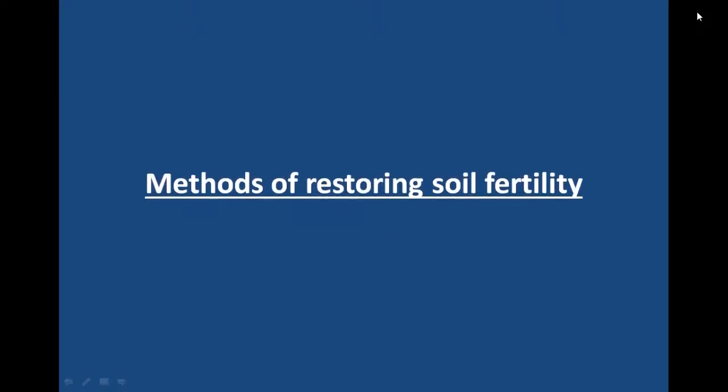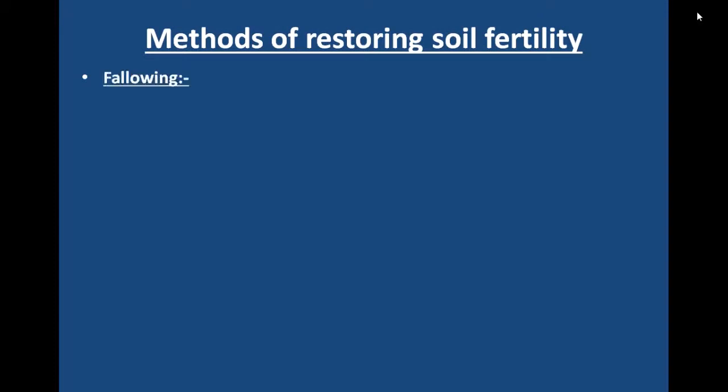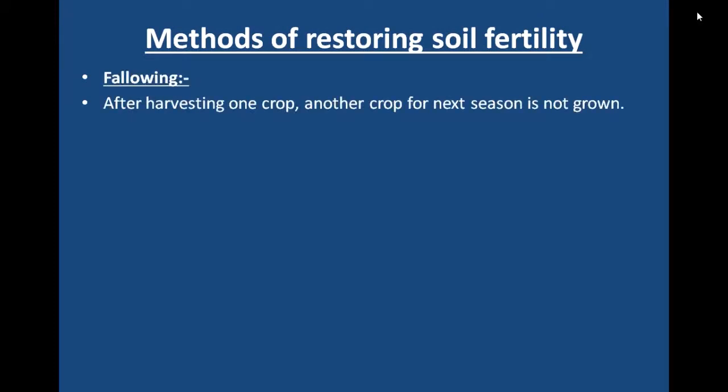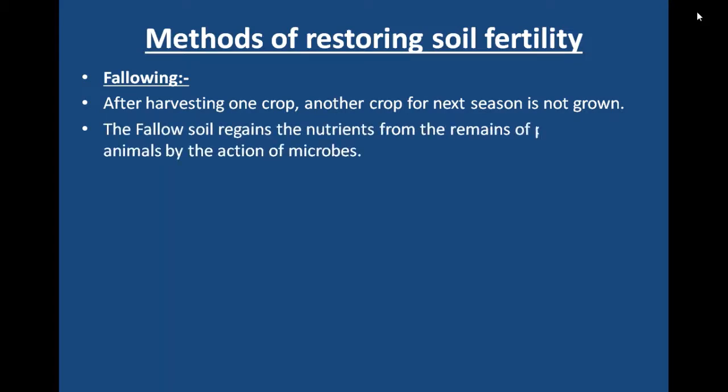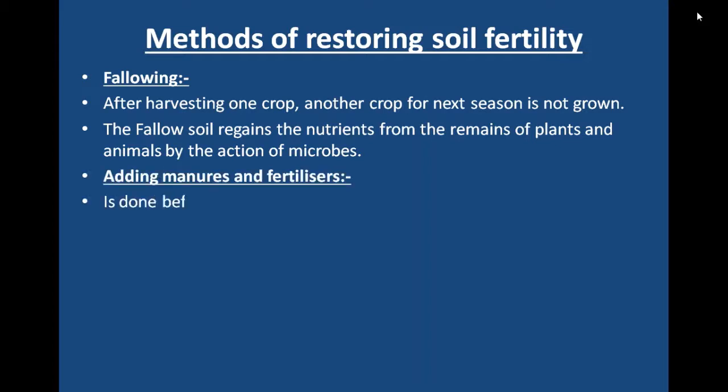Methods of restoring soil fertility. First is fallowing. After harvesting one crop, another crop for the next season is not grown. This is known as fallowing. The fallow soil regains the nutrients from the remains of plants and animals by the action of microbes. Fallow soil means vacant soil.